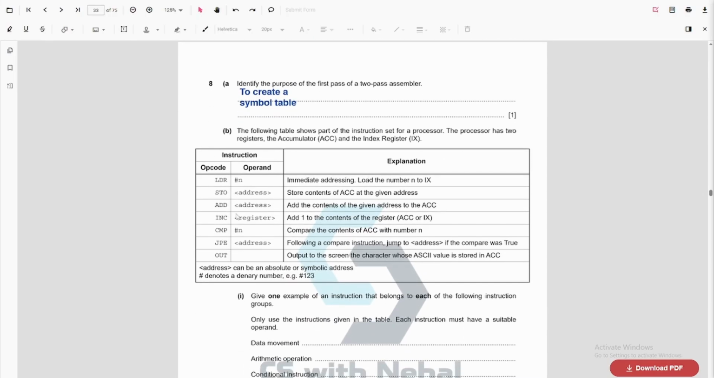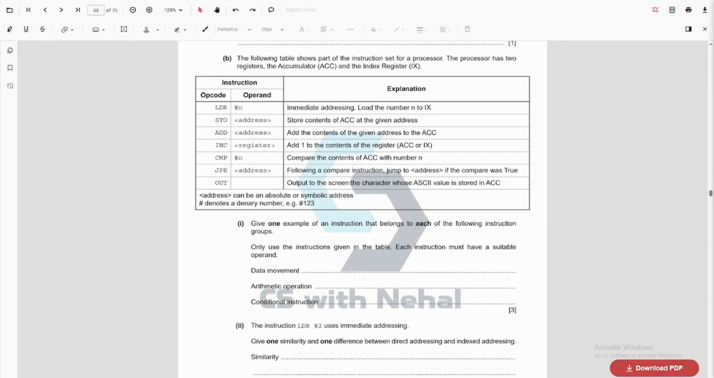Now we are given some instructions. Give one example of an instruction that belongs to each of the following instruction groups. Only use the instructions given in the table. Each instruction must have a suitable operand. Basically, you are asked to answer from the table. So we have data movement. We can use store or LDR. So let's use the LDR, and hashtag we can mention anything, 50. Also, we need to use an operand. All right, you cannot use an address here. We need to use denary numbers. Then arithmetic operation, here we have add.